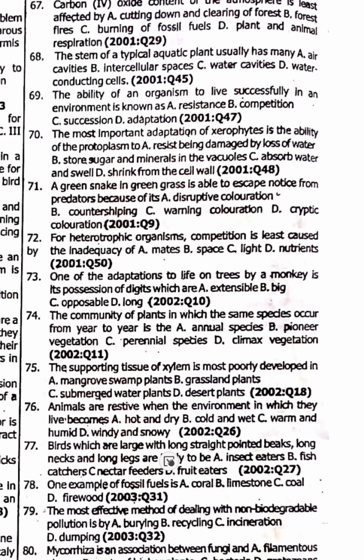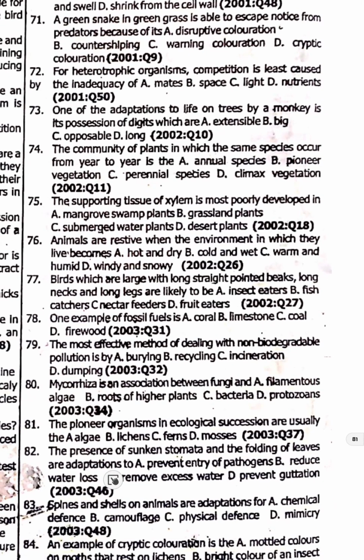77, birds which are large with long straight pointed beak, long neck and long legs are likely to be nectar feeders. 78, one example of fossil fuel is coal. 79, the most effective method of dealing with non-biodegradable pollution is by recycling. 80, mycorrhiza is an association between fungi and roots of higher plants,